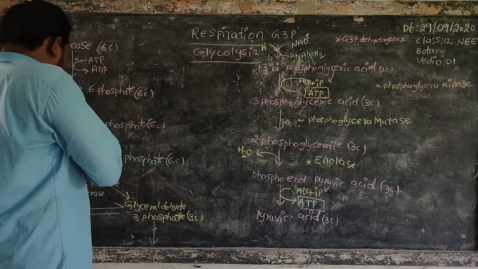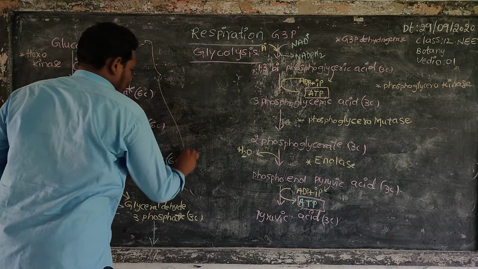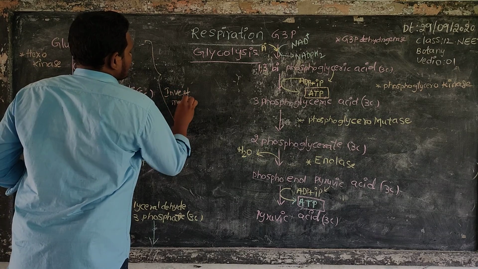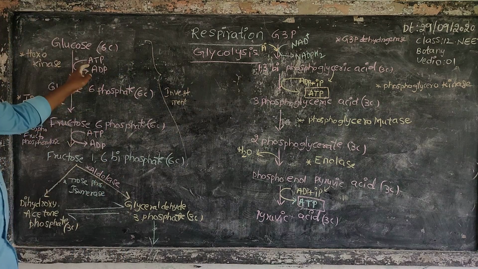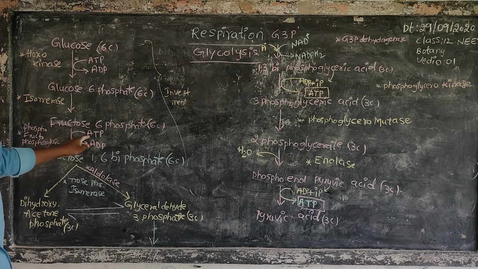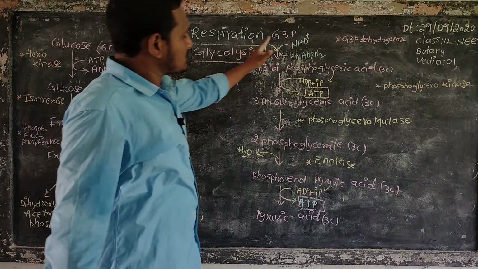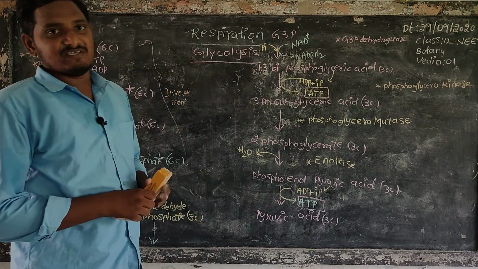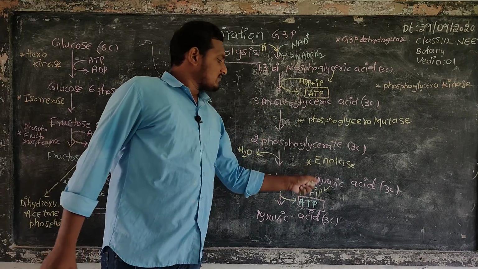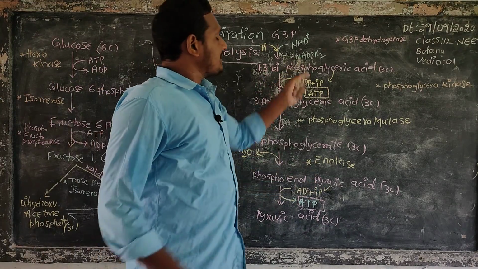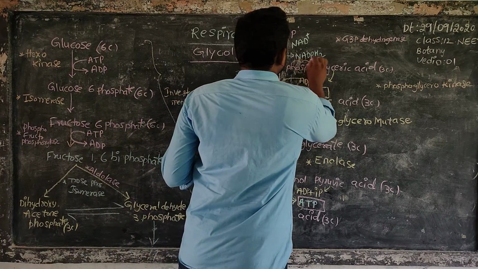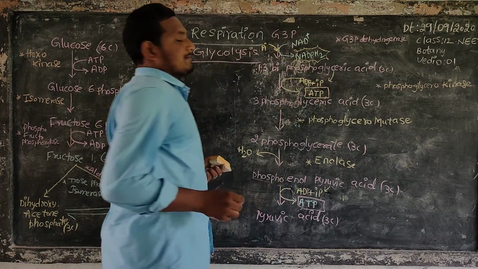Here, until this, it is the investment phase, because ATP is consumed here. Next, it is the pay-off phase, which means 2 ATPs we are getting here, and 1 NADH2 also we are getting here.